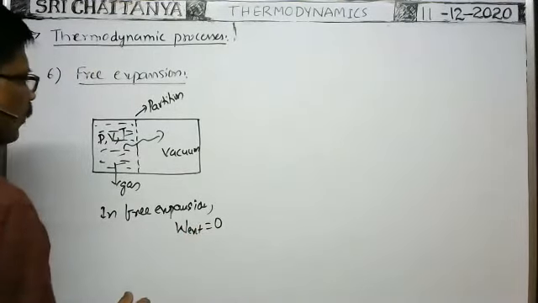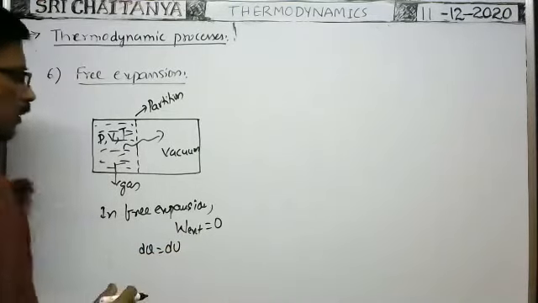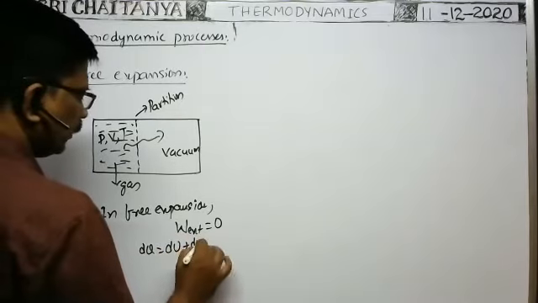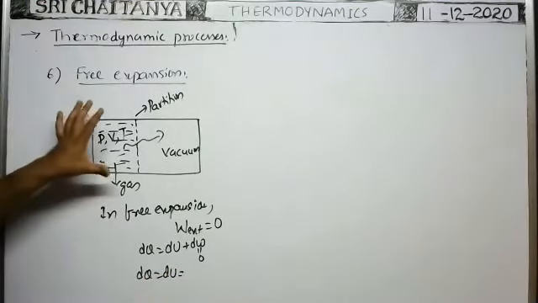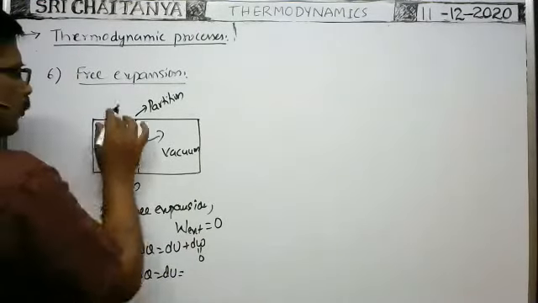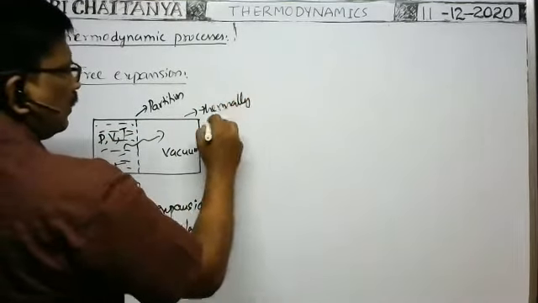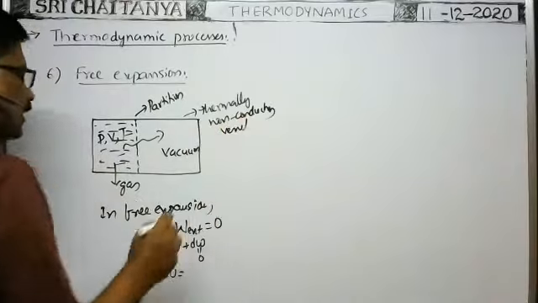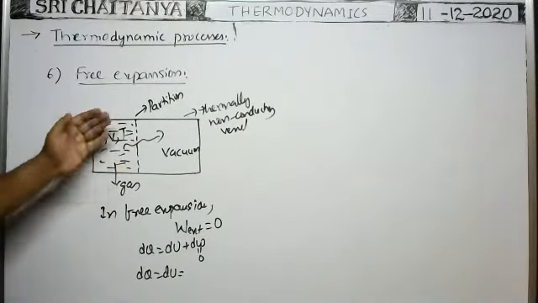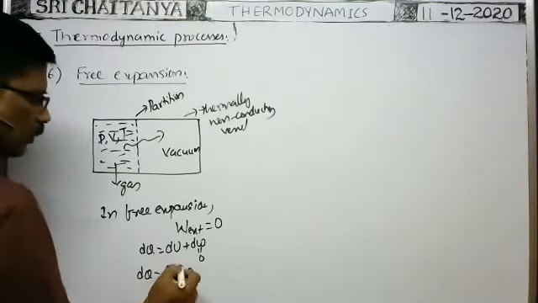In this case, what about the temperature? As no external work is done, dq is equal to du. Actually, dq is equal to du plus dw, and dw is 0 in this process, therefore dq is equal to du. But here all the walls in which the gas is enclosed are a thermally non-conducting vessel. When the gas is enclosed in a thermally non-conducting vessel, there is no exchange of heat energy from the surroundings to the system or system to surroundings. So dq is equal to 0.